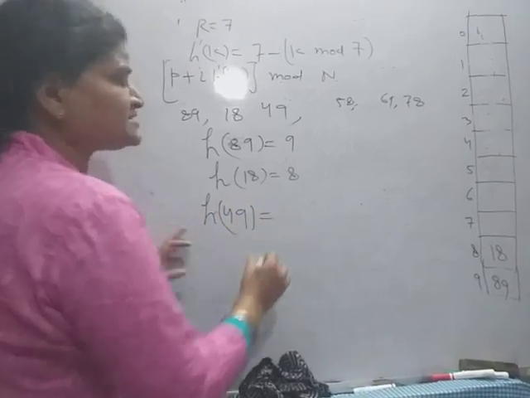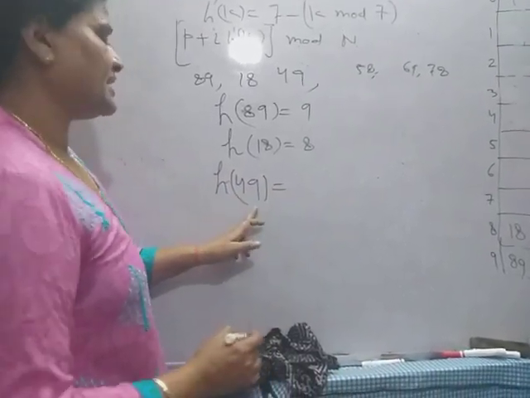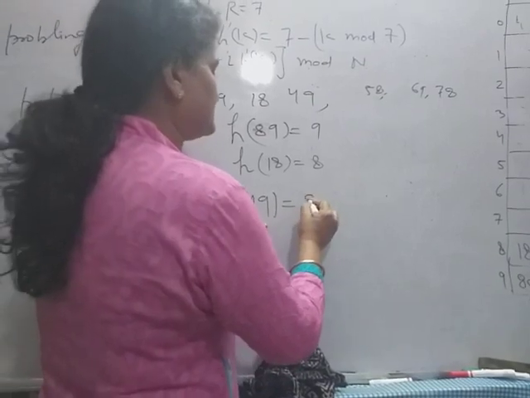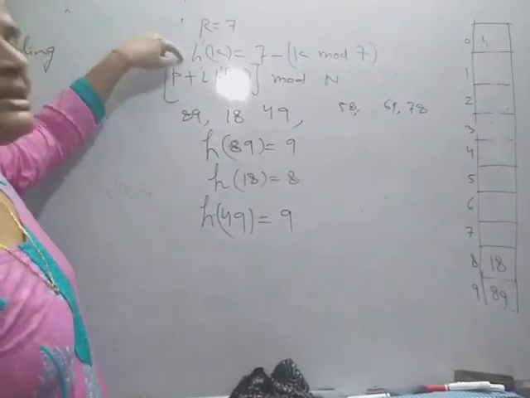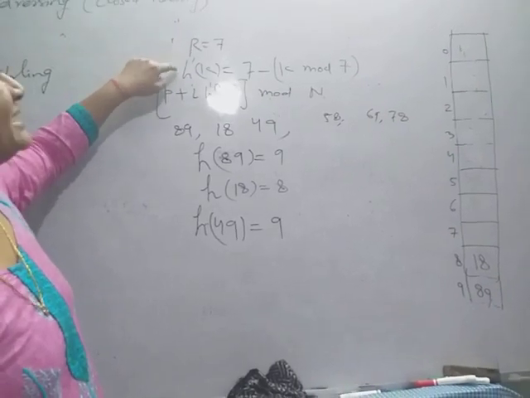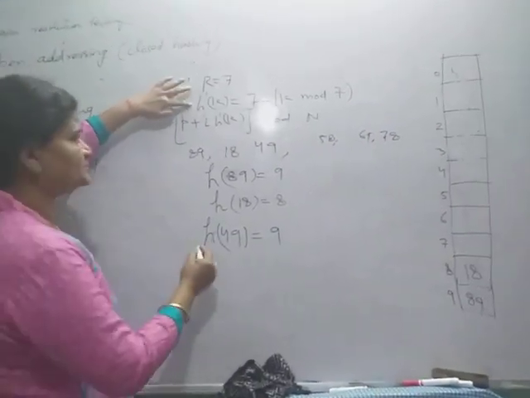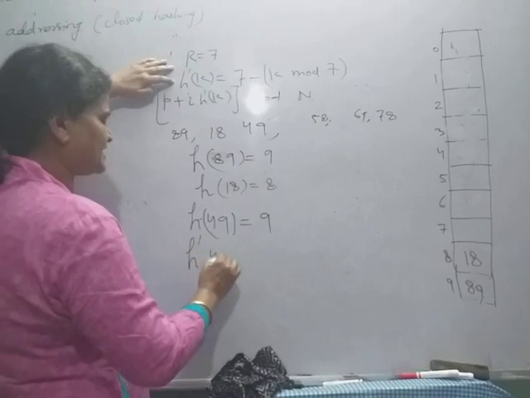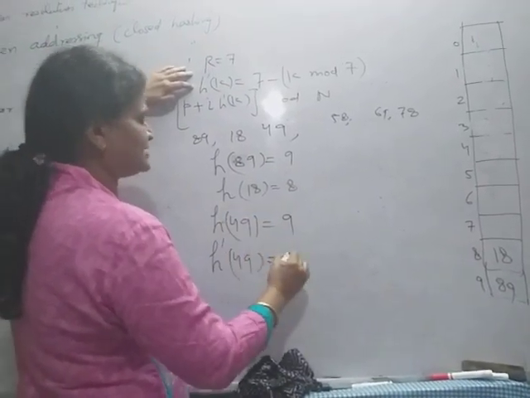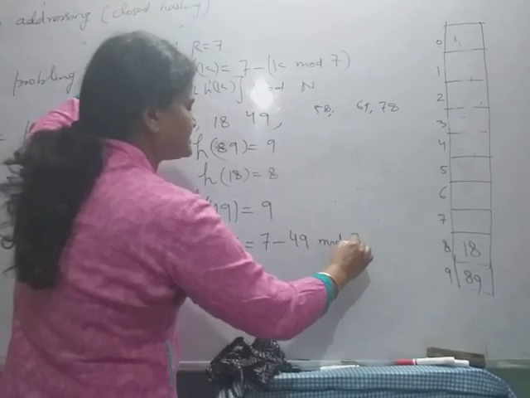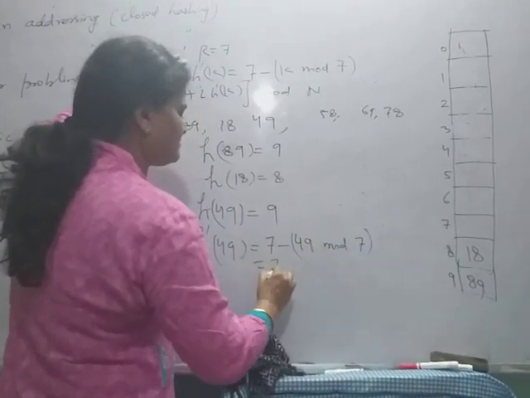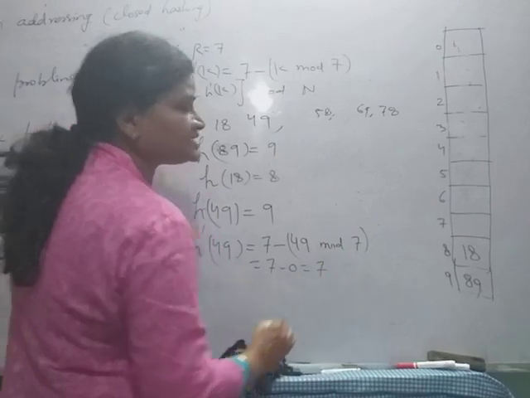H49 is what? 9. And now the 9 location is occupied, so now I will generate the second hash function. I will use the second hash function, H dash 49. So H dash 49 here is 7 minus 49 mod 7. So this is 7 minus 0. 7 minus 0 is 7.